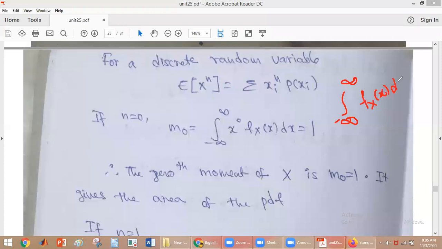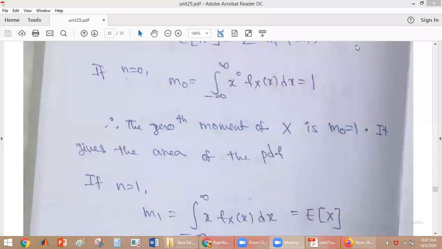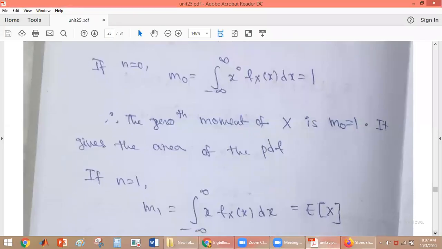So what does this give us? It gives us the area under the probability density function. The area under the probability density function will always be 1. So it is equal to 1. So the zeroth moment of x, m0, is 1. And it gives the area of the PDF. So zeroth moment